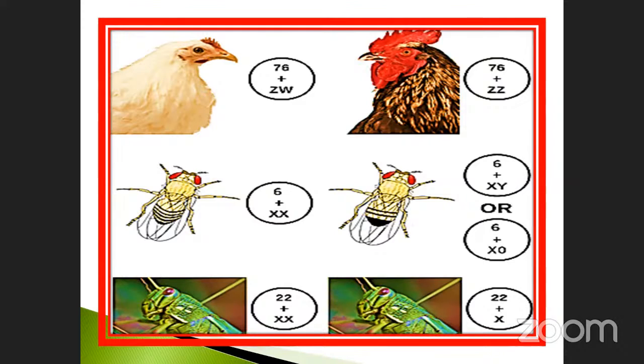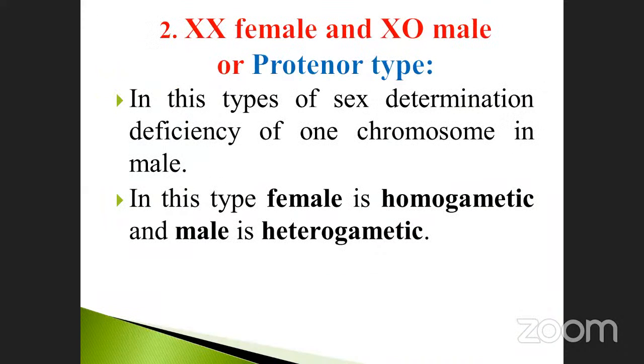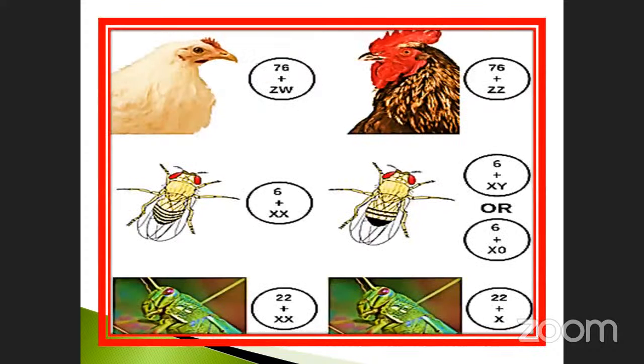What about here? XY is a male. Sometimes we see XO, suppose it is a honeybee. The last one also has 21 plus X. What about here? 21 plus another. Likewise, you have to calculate. Don't forget, my dear students. These all come under the heading known as Protenor type.